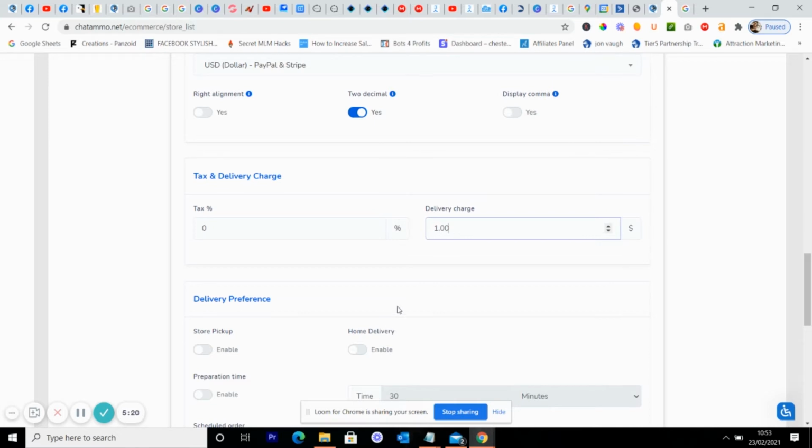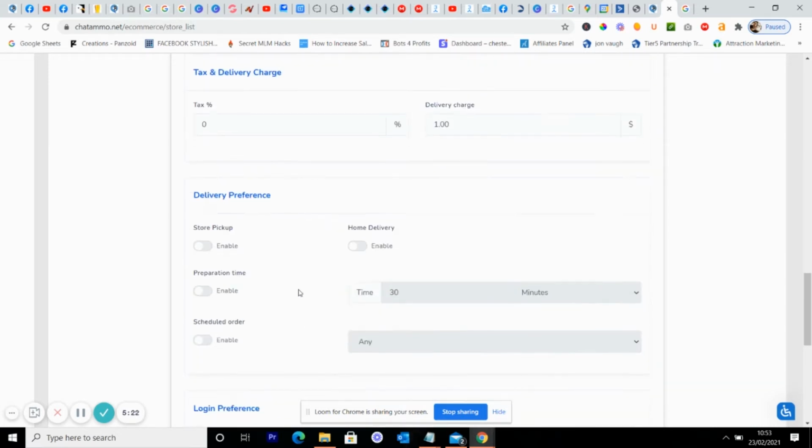Right, now, would we like them to pick it up or would we like them to deliver to your store? So we'll say we'll enable that and we'll enable that. What sort of preparation time would you like to take? So this is going to give somebody an idea about how long it's going to be. So we'll do 30 minutes. Right, 30 minutes sounds pretty reasonable.